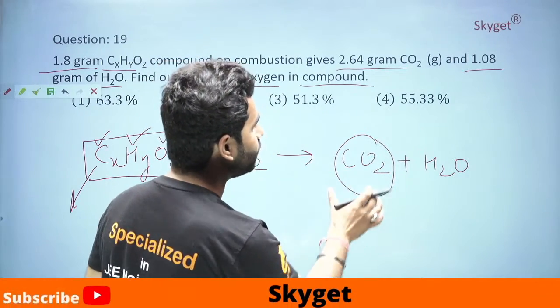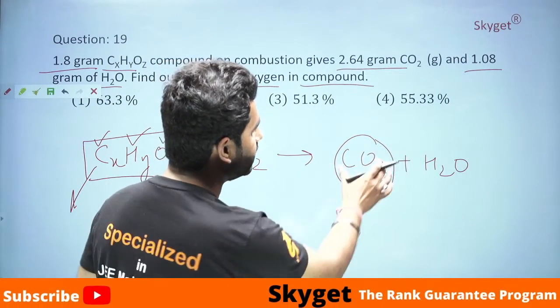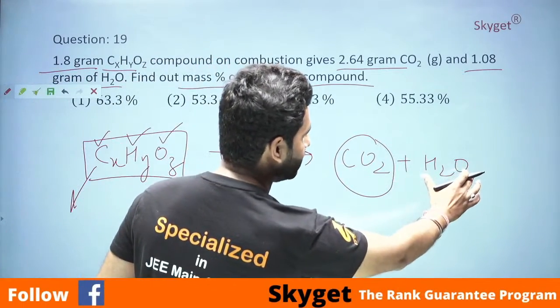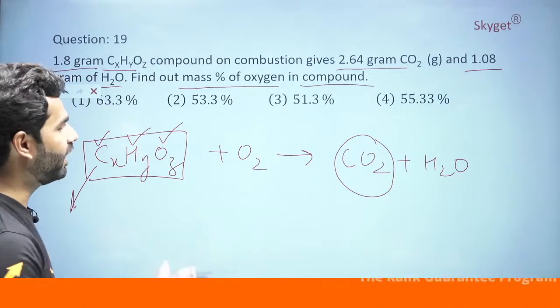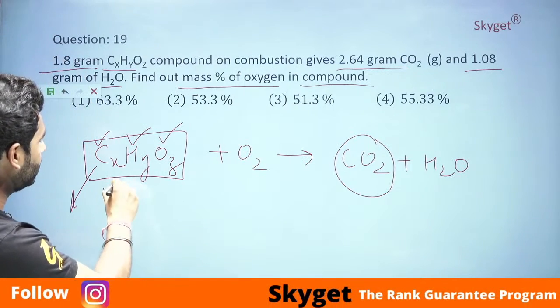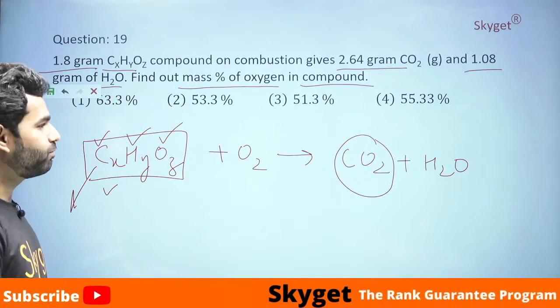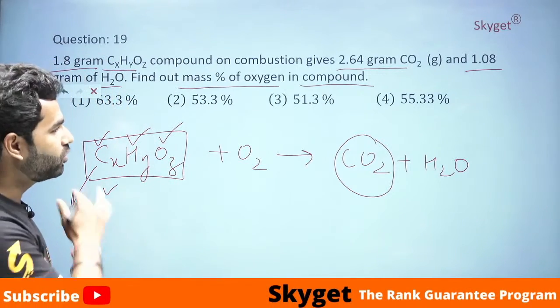So if we find the weight of carbon in CO2, and similarly the weight of hydrogen in water, we will get to know the weight of hydrogen and carbon in this compound. So this is the strategy for going through this question, how to solve it.